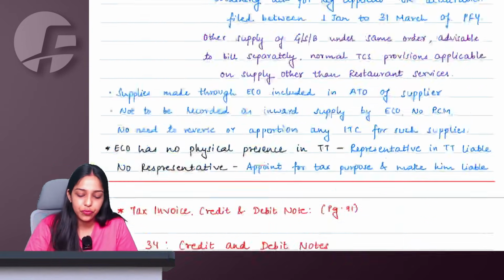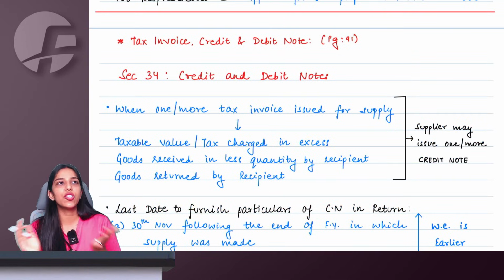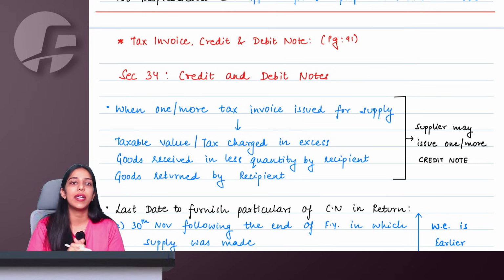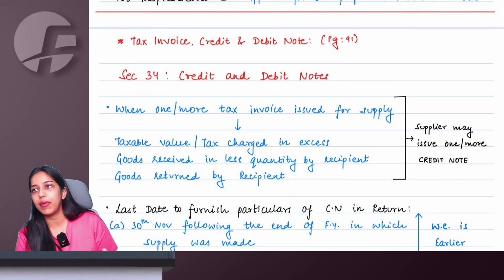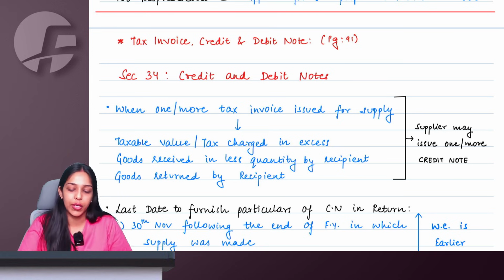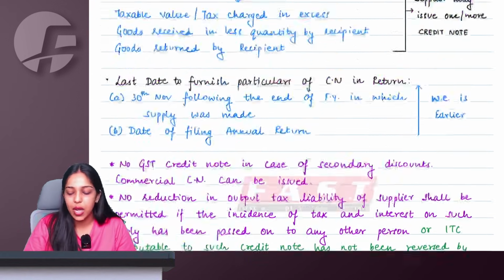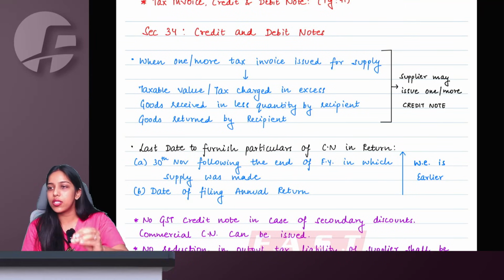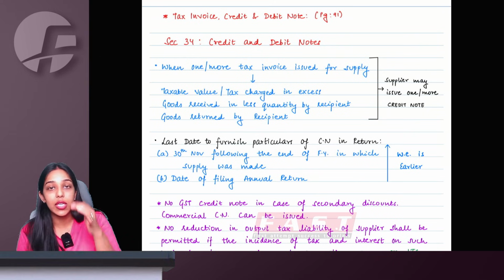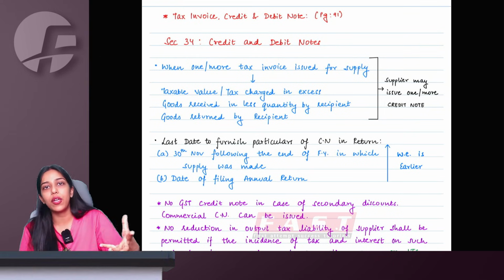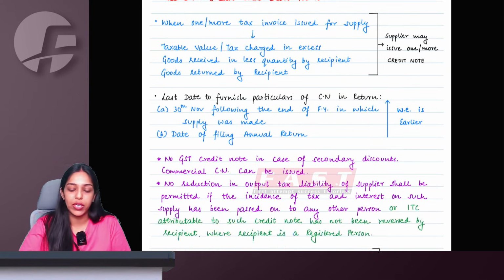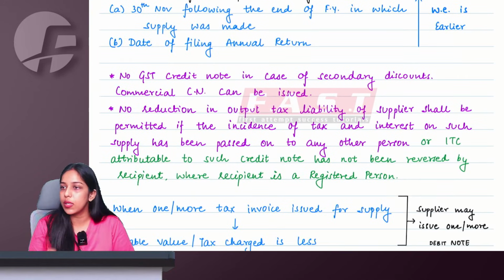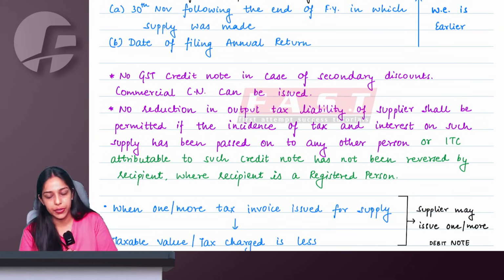That's all. Then there is no change in the composition levy part. There is no change in registration. A very small amendment in tax invoice, credit and debit note. Now, as such, this amendment is just with respect to more clarity in law and language. This is nothing new. No new topic or no new understanding that you have to develop. You already know this part that has been inserted here.